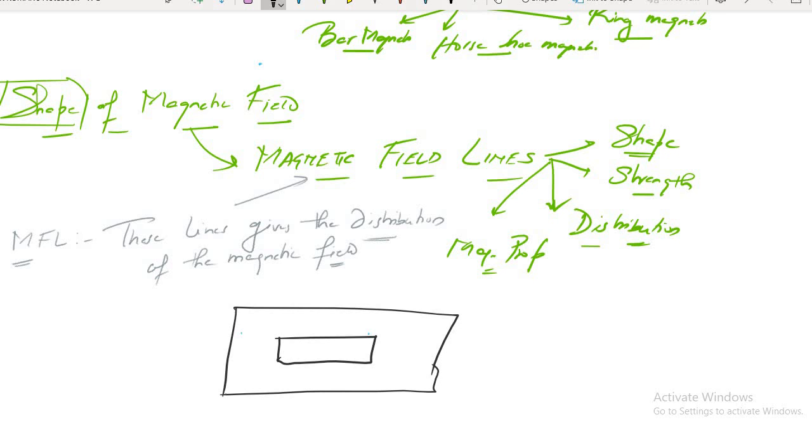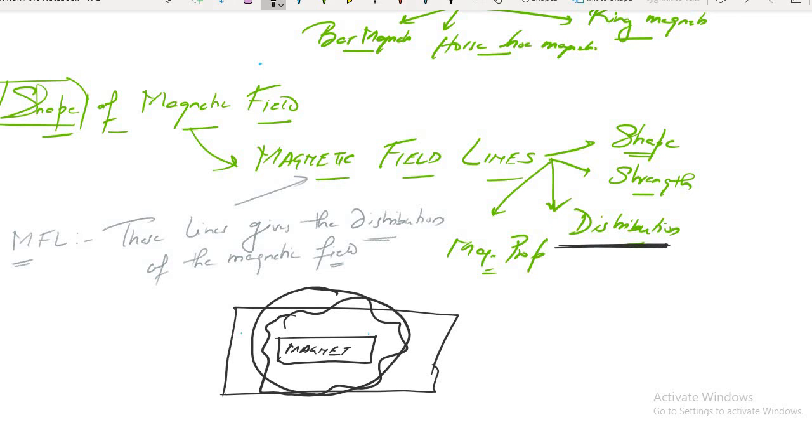See here. Let me keep a magnet here. This is a magnet. Now we have to understand, will the field be rectangular? Will it be circular? Or will it be of any other shape? So we have to understand about the distribution, how the magnetic field is distributed. So this distribution is given to us with the help of magnetic field lines. Am I clear to you? Alright.